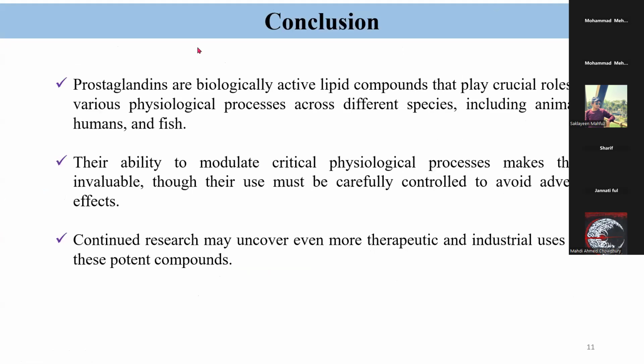In conclusion, prostaglandins are biologically active lipid compounds that play crucial roles in various physiological processes across different species, including animals, humans, and fish. Their ability to modulate critical physiological processes makes them invaluable, though their use must be carefully controlled to avoid adverse effects. Continued research may uncover even more therapeutic and industrial uses for this potent compound.